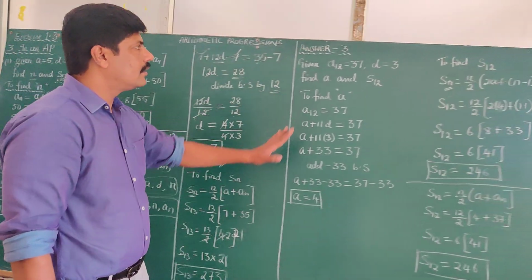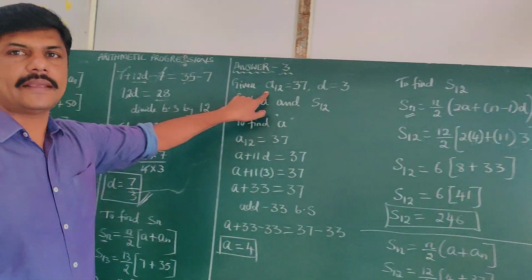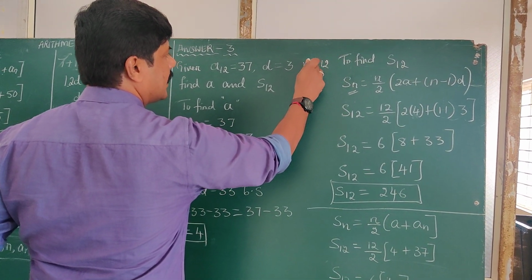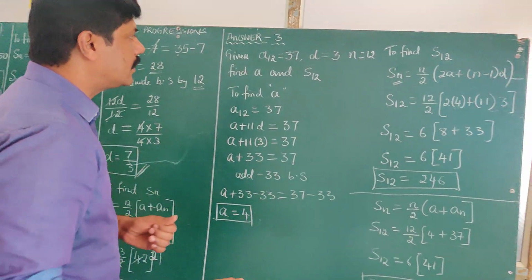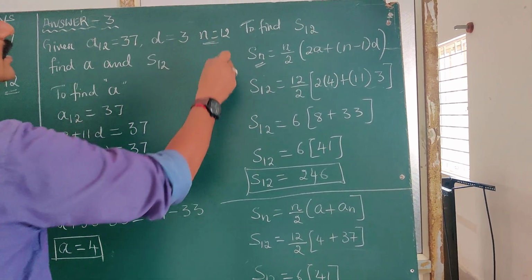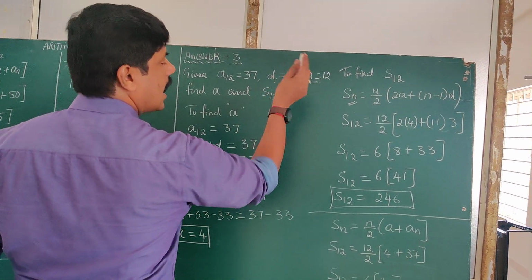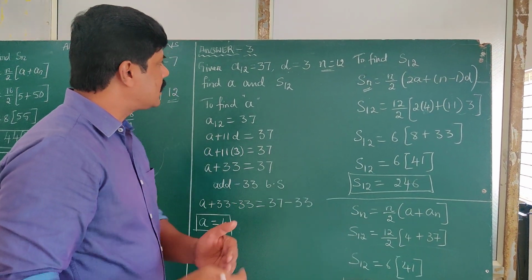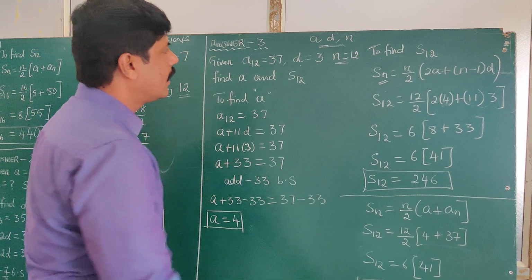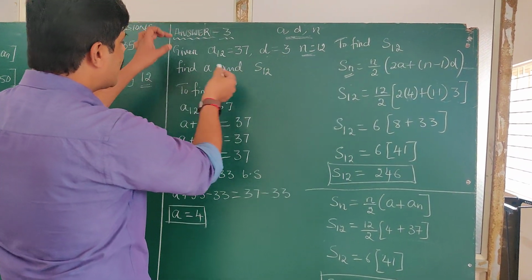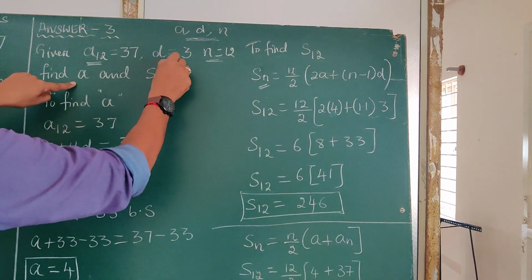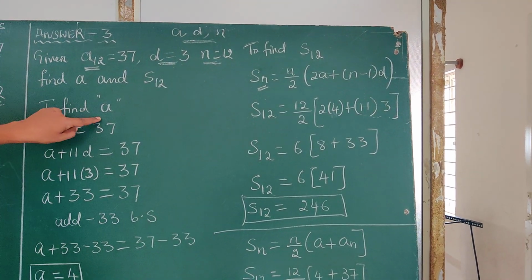Now we will enter into the third problem where A12 is given. Since A12 is given, automatically you will get n is equal to 12. That means A12 is nothing but the 12th term. The 12th term is 37. Since 12 is mentioned here, there are 12 terms, so the n value is 12. D is given. As I keep on telling you, A, D and N are the first priority. Here you can see that A is not there, but here it is asked to find A. With this data, A12, D and n equals 12, we can easily find what A is.